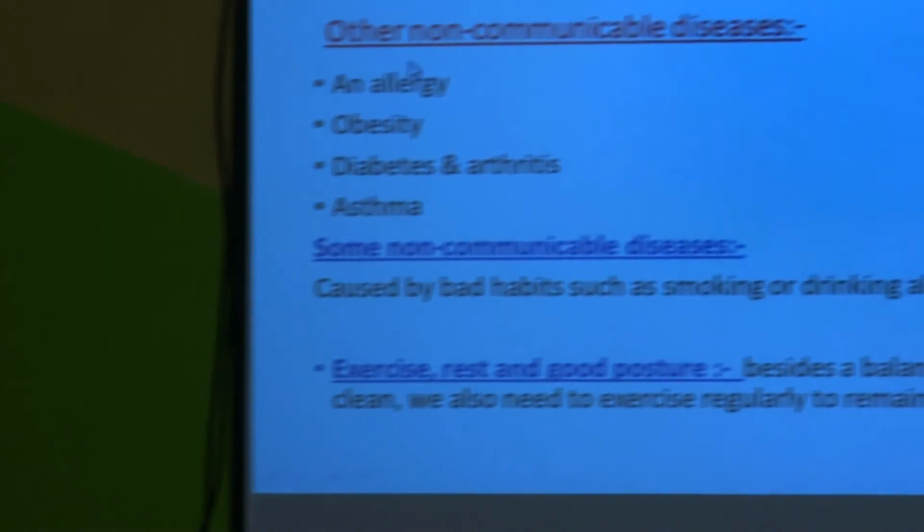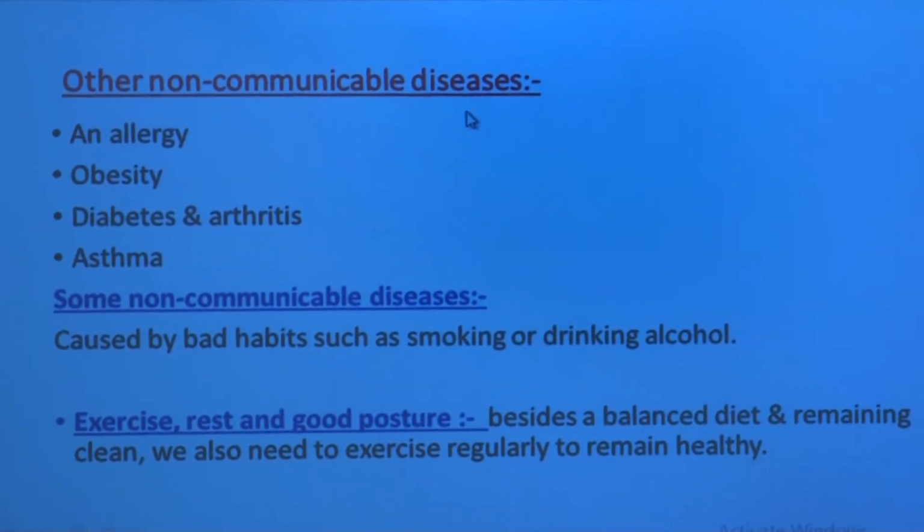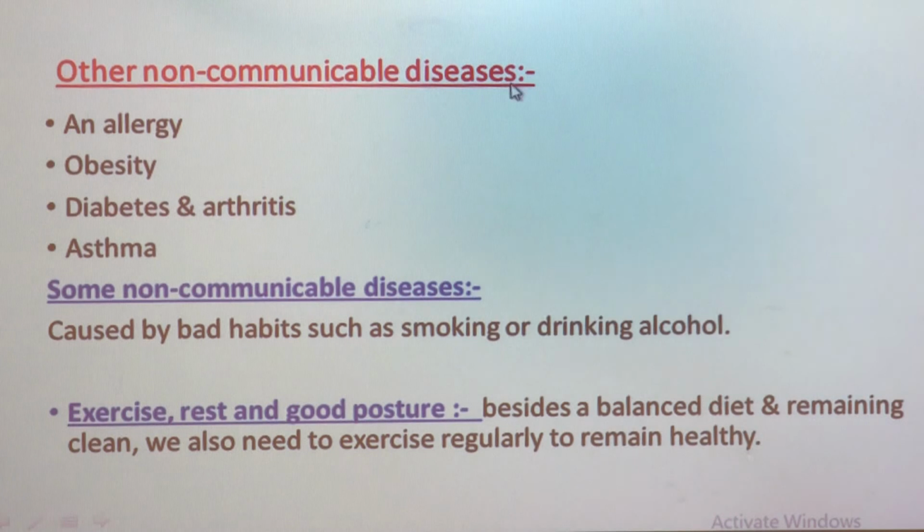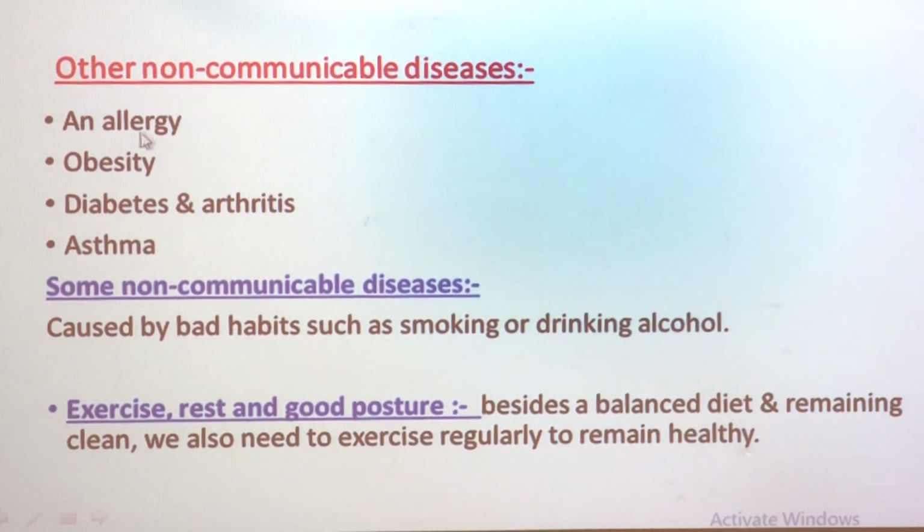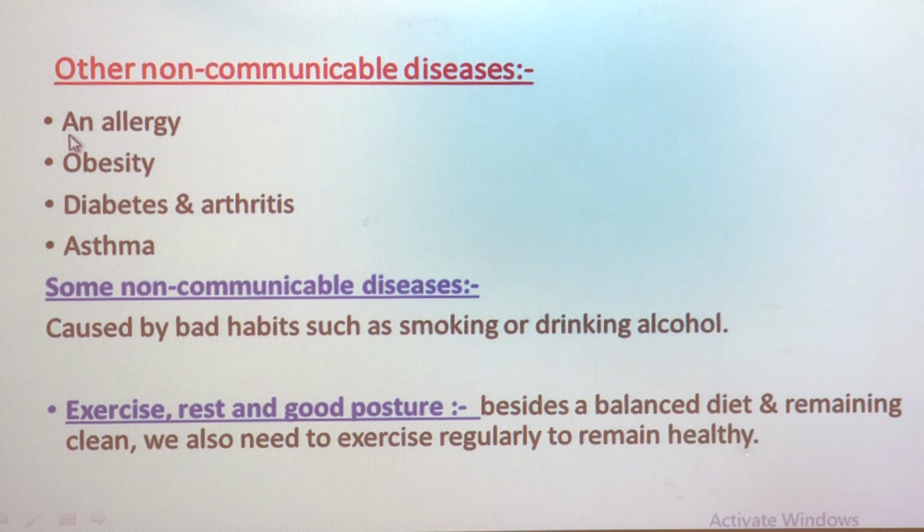Now, what is the meaning of an allergy? Other non-communicable diseases include allergy.